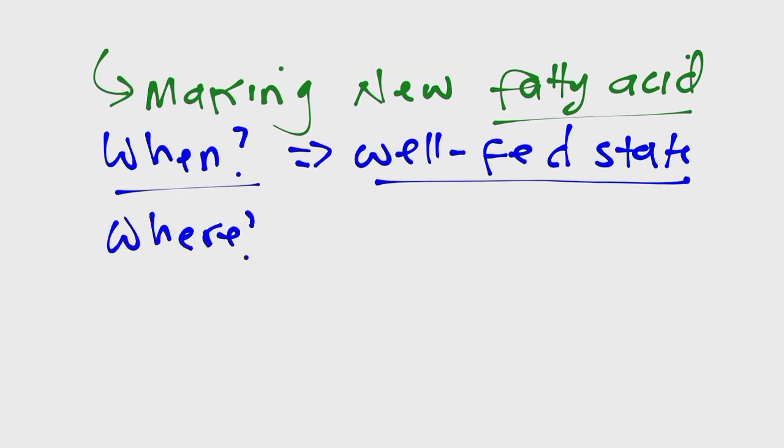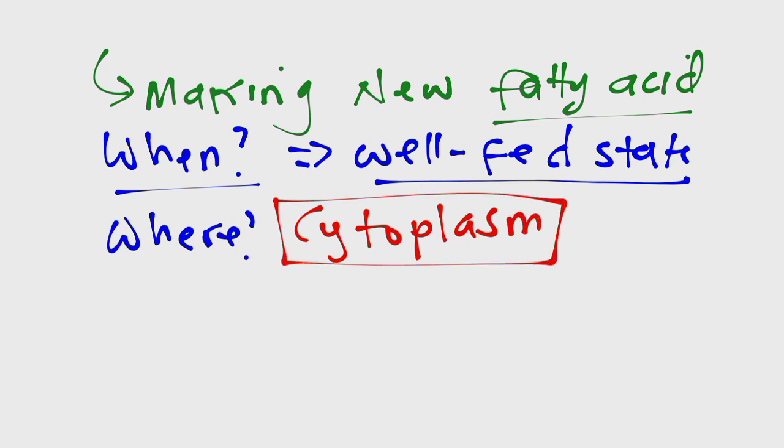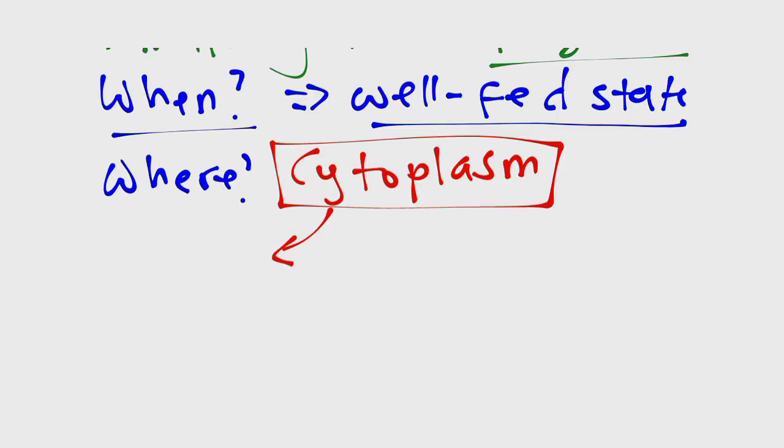That's a wonderful question. It's taking place in the cytoplasm of the cell. It is different from beta oxidation. If you remember, beta oxidation is the breakdown of fatty acids. It takes place in the mitochondria, but fatty acid synthesis, which is the making of new fatty acids, takes place in the cytoplasm.